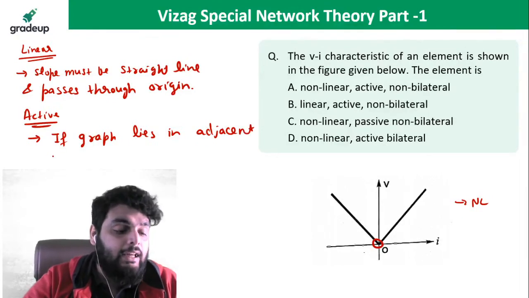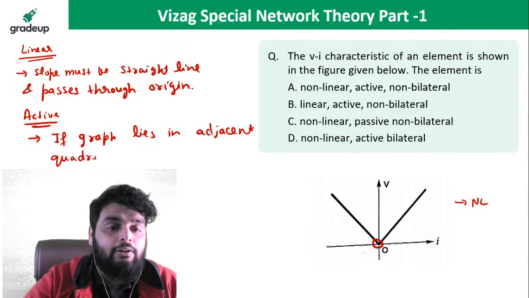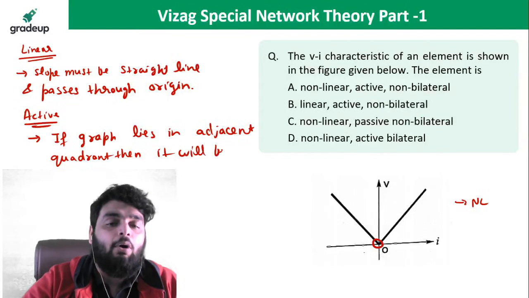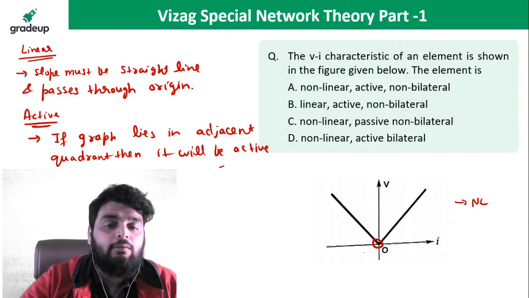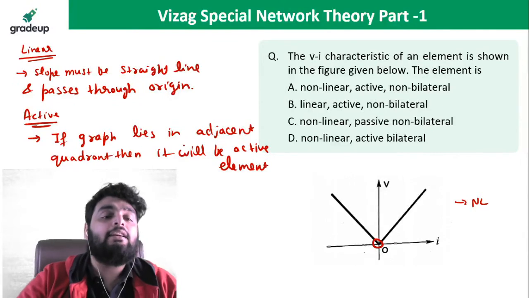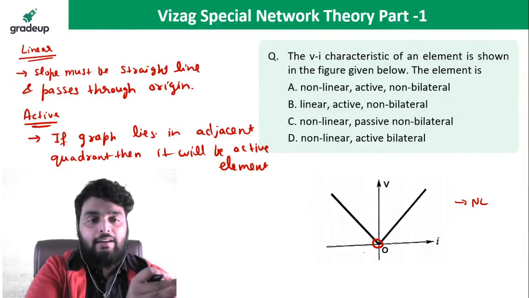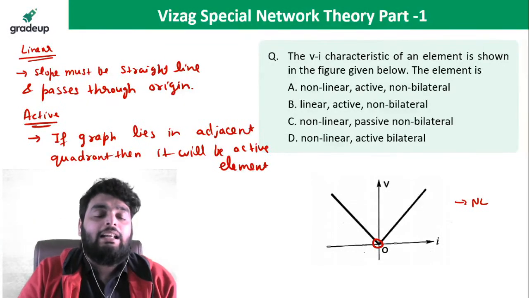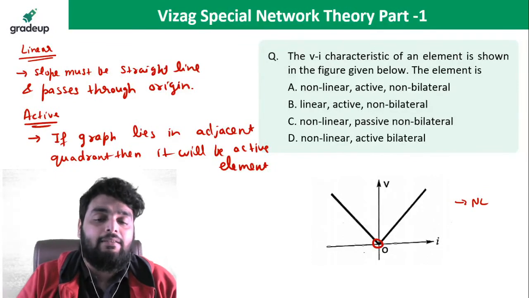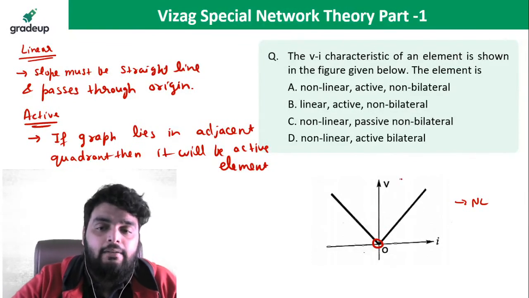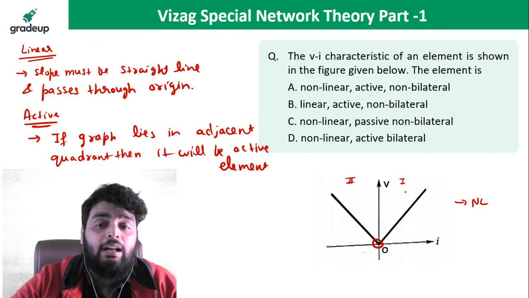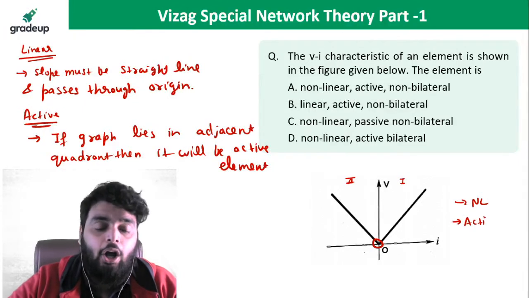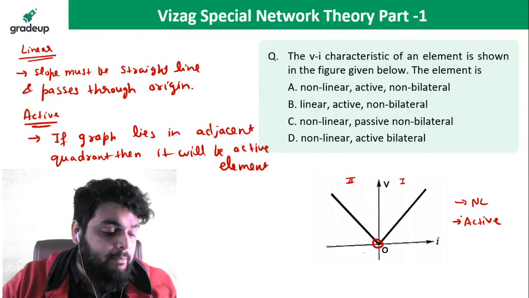If the graph lies in adjacent quadrants, for example first and second quadrant, second and third quadrant, or third and fourth quadrant, then your element is an active element. Otherwise, it is passive. So see this diagram very carefully. It is the first quadrant, it is the second quadrant. The graph lies in adjacent quadrants, so it will be an active element, not passive.